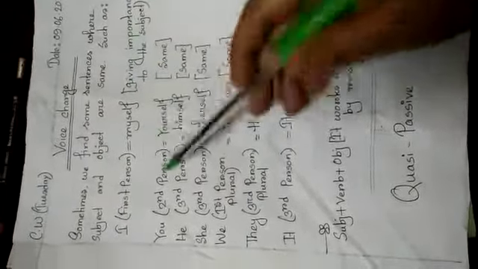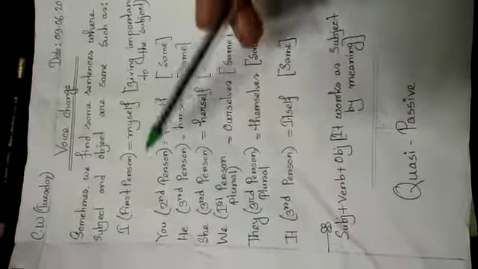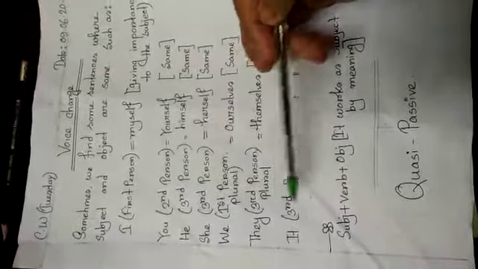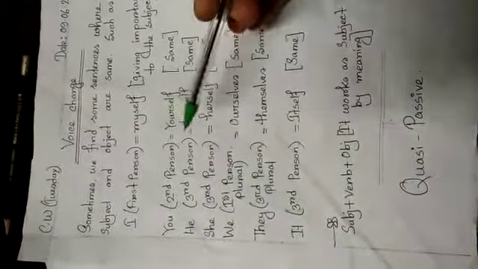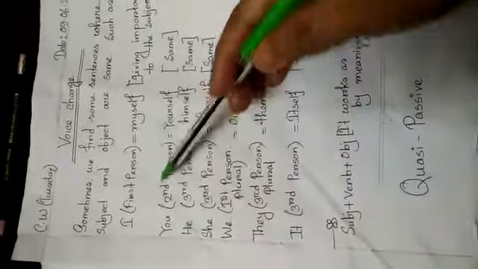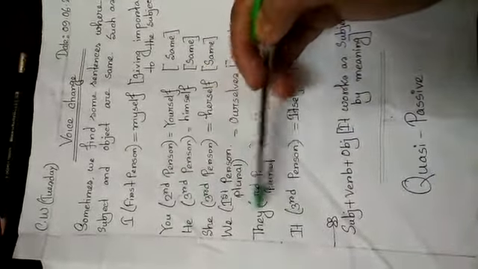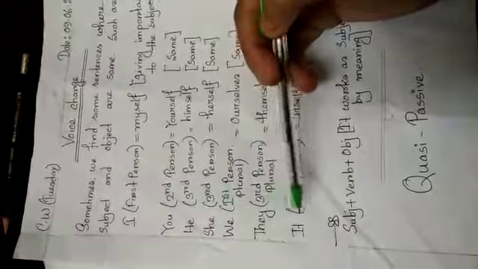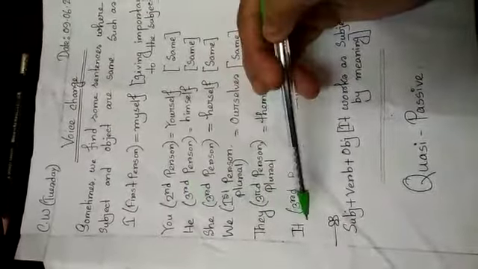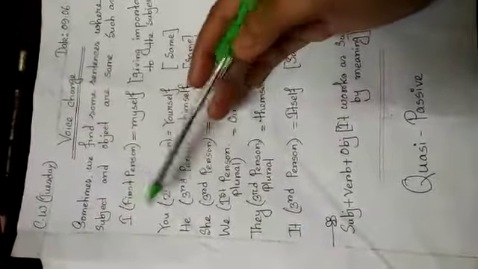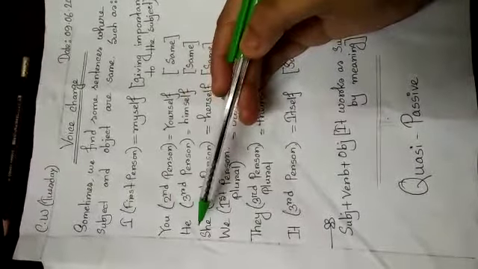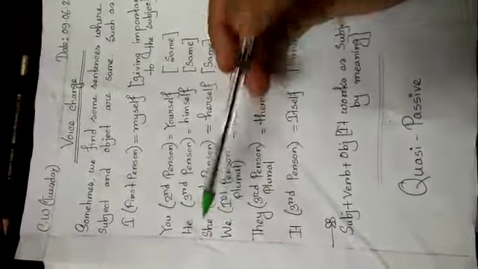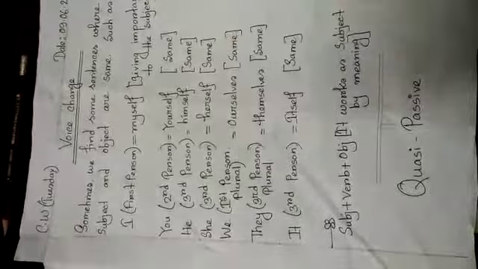Here are some examples. I know that you are well informed about this form, but for learning the new form of voice change, you have to learn it properly. I wrote some common pronouns which are used in voice change and work as a subject, such as I, you, he, she, we, they, it.